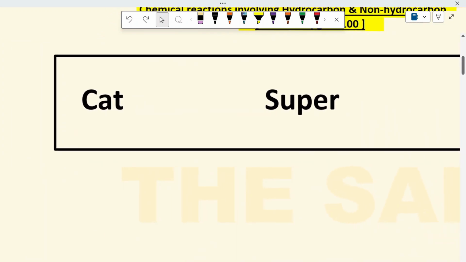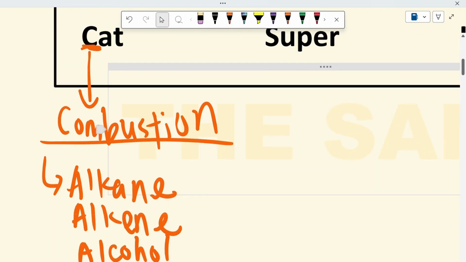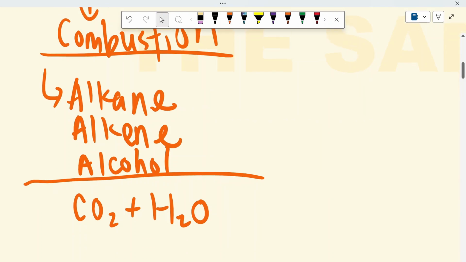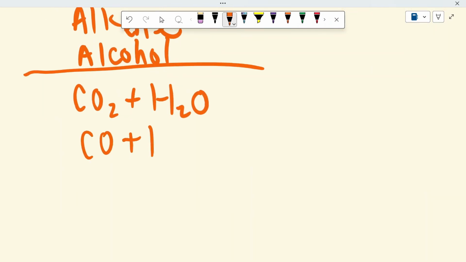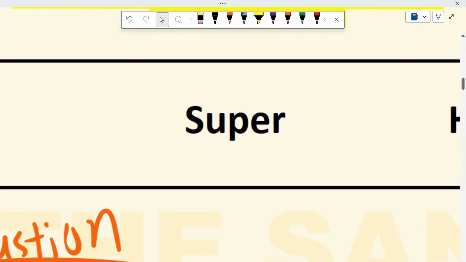So let's see how it goes. The C stands for combustion. For combustion, no matter whether it is alkane, alkene, or alcohol, all of these three can undergo combustion. And the product that we have will always be CO2 plus H2O, unless the question tells you that it is an incomplete combustion, then our product will be CO plus H2O. So the product is fixed no matter whether we use alkane or alcohol for combustion.